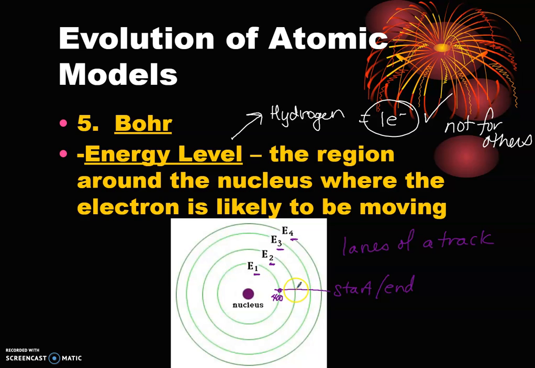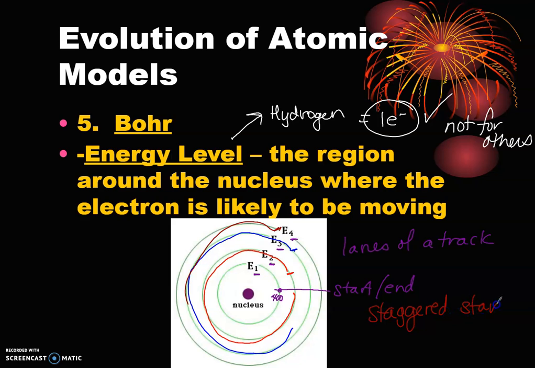The person in lane 2, when you stay in your lane, they don't really start right here. They actually start right here because this length would be 400 meters. And the person in lane 3 would start up here. And the person in lane 4 would start all the way up here. So you have this staggered start in order to keep things even, because this is going to take the lowest amount of energy and this is going to take the highest amount of energy.